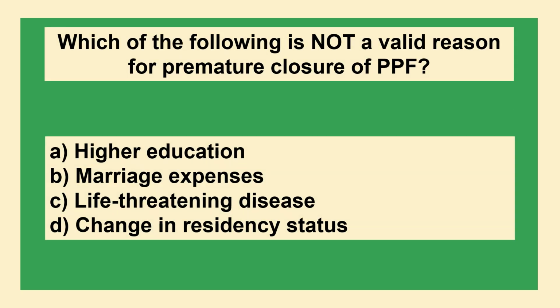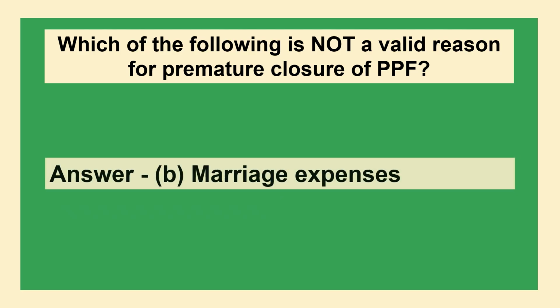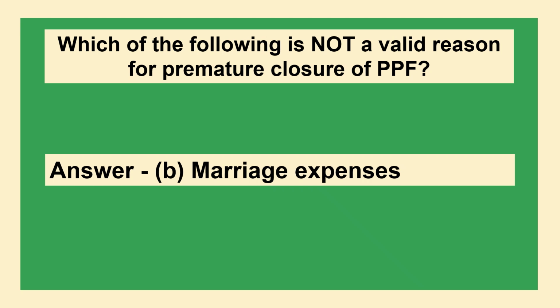Which of the following is not a valid reason for premature closure of PPF? Option A higher education, option B marriage expenses, option C life threatening disease, option D change in residency status. The answer is option B marriage expenses.